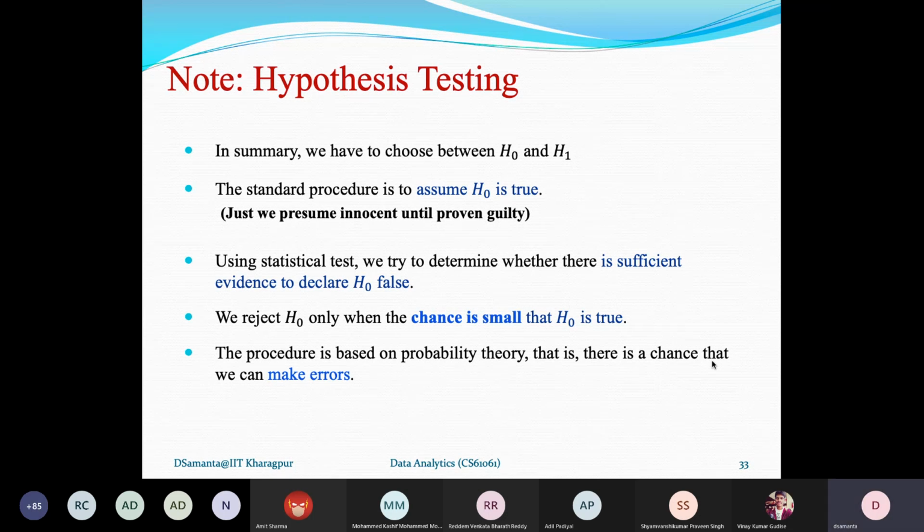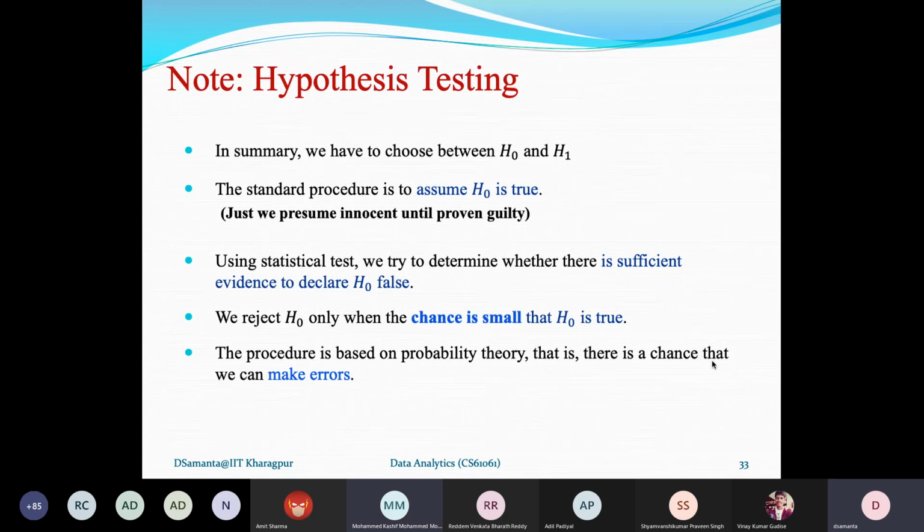The standard procedure is that initially, without any testing, you should assume that H0 is true. So this is actually the standard procedure so far as hypothesis testing is concerned. The basic assumption is that H0 is taken as true.